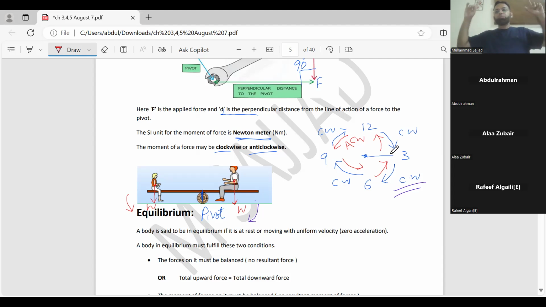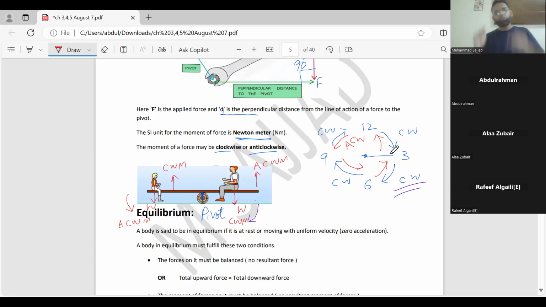If the forces are acting upward, then think opposite to that. What do we mean by this? See, if a force is acting up there and a force is acting up there, this force will cause clockwise movement and this force will cause anti-clockwise movement. Right now, this force is causing clockwise movement and this one force is causing what? Anti-clockwise movement. So downward clockwise on right side, downward anti-clockwise on the left side of what? Pivot, and upward you have to think in opposite fashion. So this is very important to solve the questions in exam, so remember them.